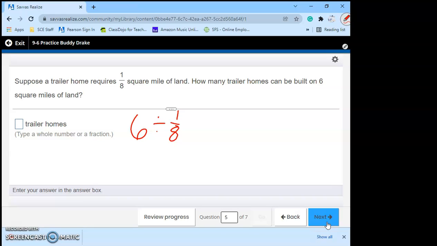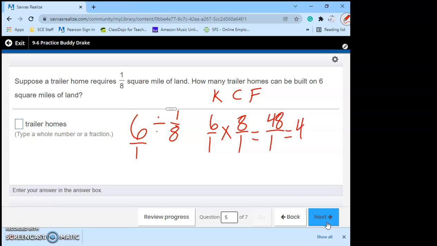We use keep, change, flip to turn it into multiplication. Keep the first fraction the same. Well, it's not a fraction yet, so we have to put a whole number over 1. So it becomes 6 over 1. Change the division sign to multiplication. Flip the second one. Top times the top, bottom times the bottom. 6 times 8, 48. 1 times 1 is 1. Our answer is just going to be 48 trailer homes.